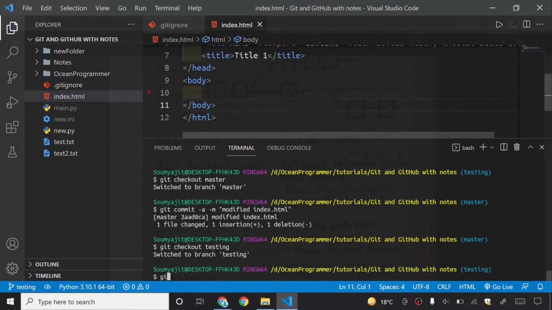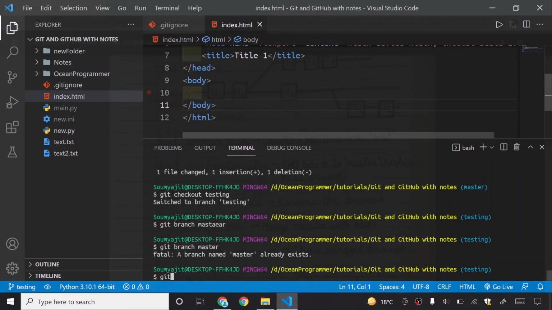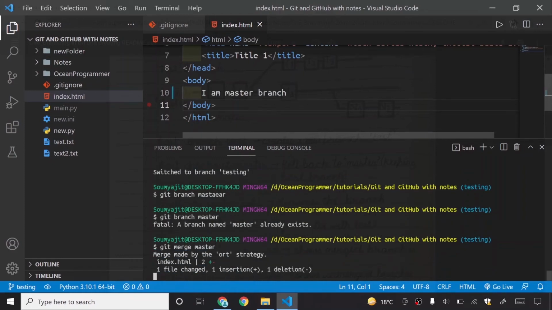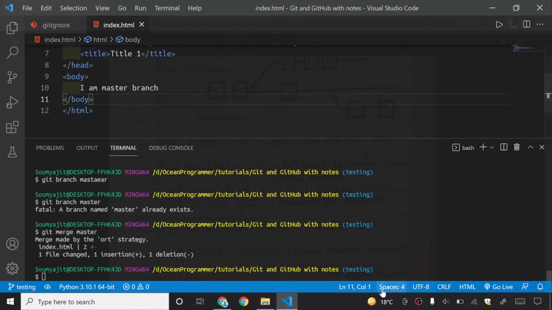I don't know why I am again and again merging using branch instead of merge. So I will say git merge master. So you can see that I am master branch is written here, but testing branch is also written here. What does this mean? It means that these two branches have now merged.